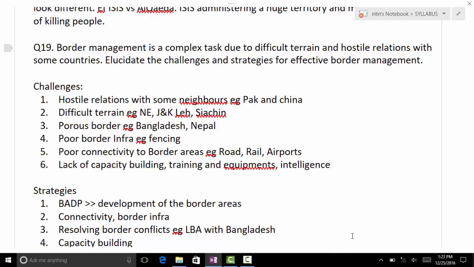Now other challenges. For example, if you're talking about Pakistan, it's a very difficult terrain. You can't mark the line of control properly because mountain terrains are there. The terrorists always get the benefit of getting inside India. On one side you have shelling and all these things. The other challenge is how you can maintain your border. So the first challenge is the different terrain in that region, and it is the same on the side with China. So the first challenge is how we can deal with them.